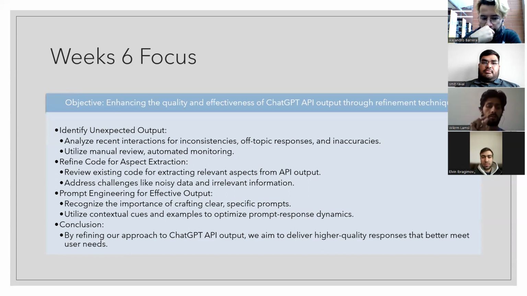And in conclusion, we will refine our approach to the ChatGPT API output. We are going to claim high quality responses, the responses which we are getting, and then focus on the quality of those responses. So next slide, please.